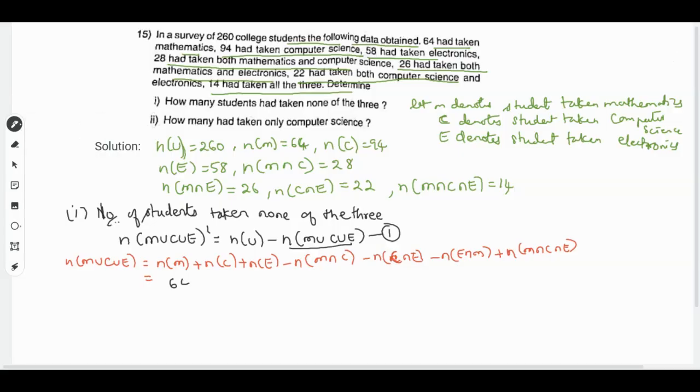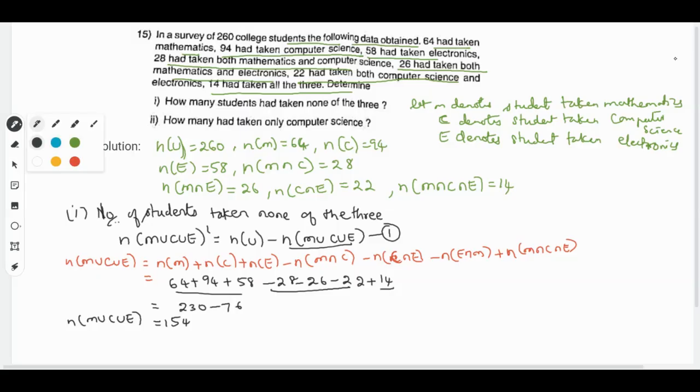So substituting the values here, we get 64 plus 94 plus 58 minus 28 minus 26 minus 22 plus 14. If you add these 4, we get 230 minus, if you add these 3, we get 76. Therefore it is 154. So n of m union c union e will be 154. Now substitute this value 154 in equation 1.